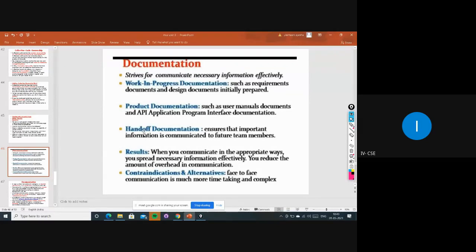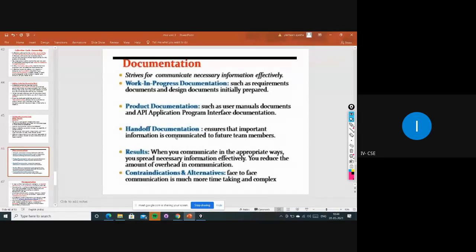And the third one is handoff documentation, which ensures that important information is communicated to future team members. Handoff documentation means whatever important information is there, they put it on one paper so that it will be useful for the future team members, right?